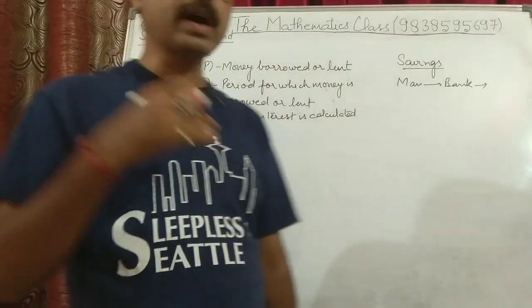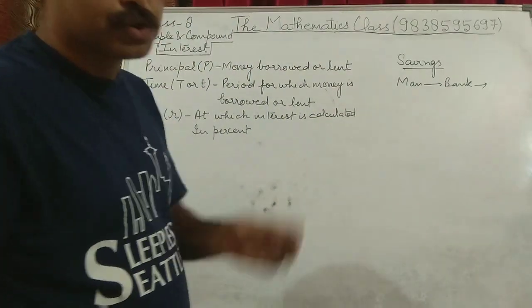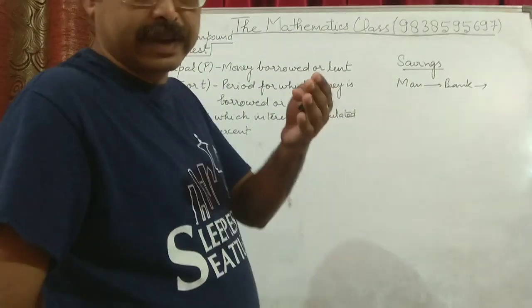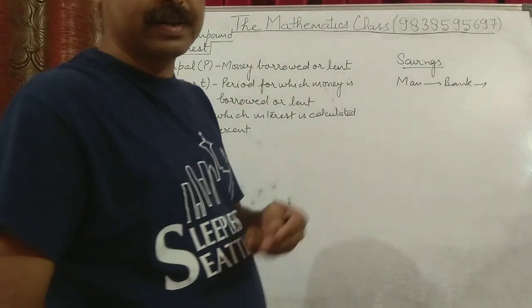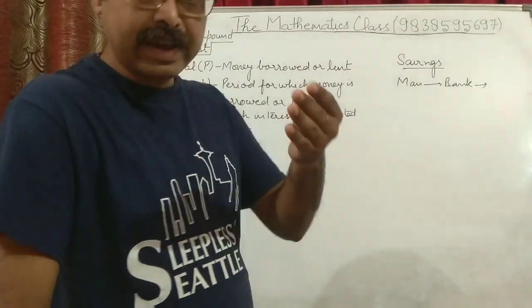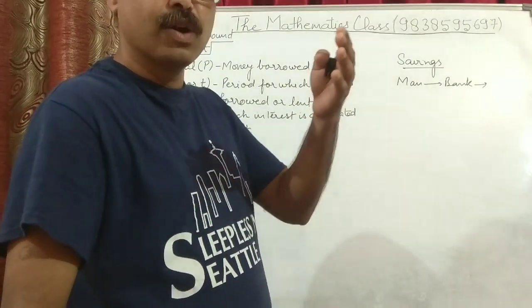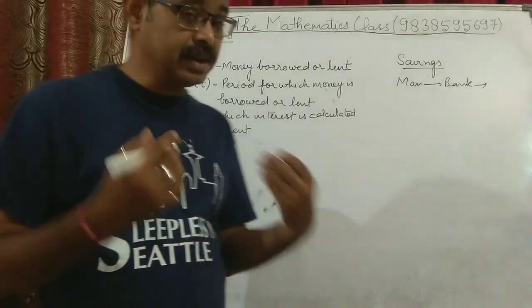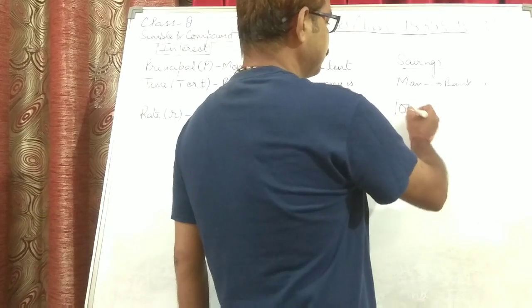Now why should I give my money to the bank for their utilization? Psychologically we have an interest that we get some more money, as well as our money is also returned back by the bank when we need it. Suppose I have 100 rupees with me.